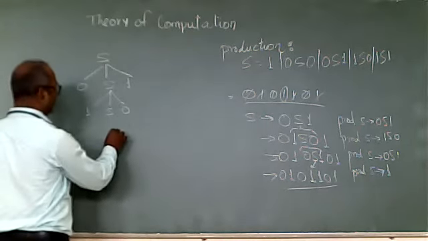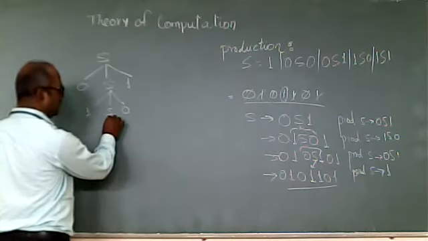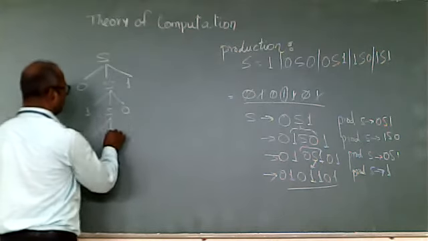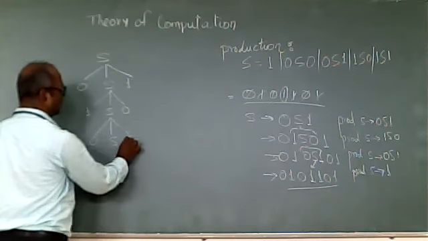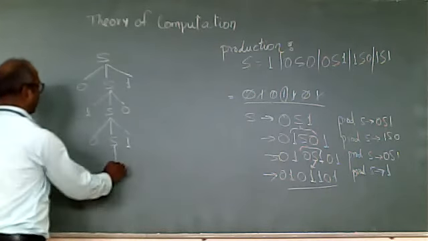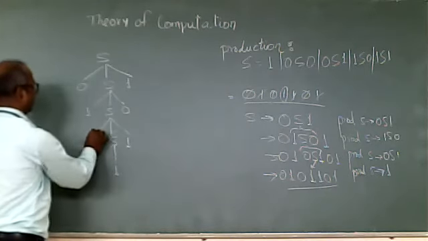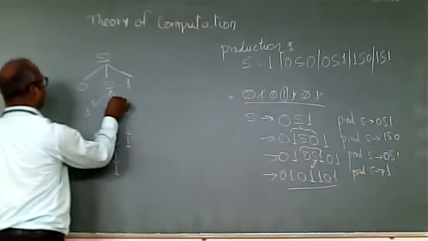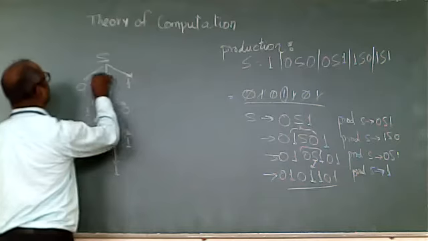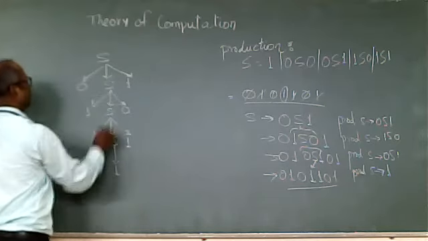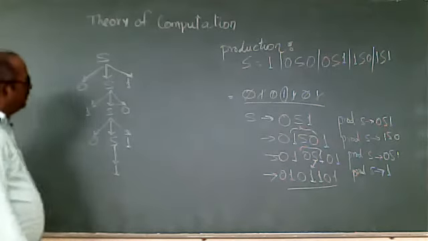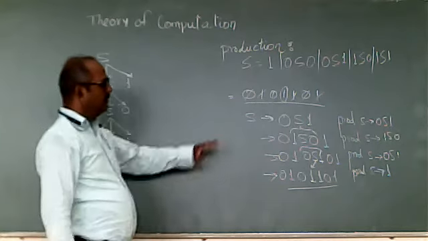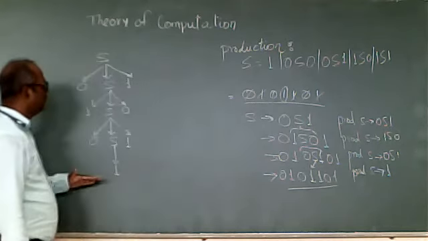After that, this S is replaced with 0 S 1, and this S is replaced with 1. This is called a derivation tree. So I can use the sentential form or the derivation tree.